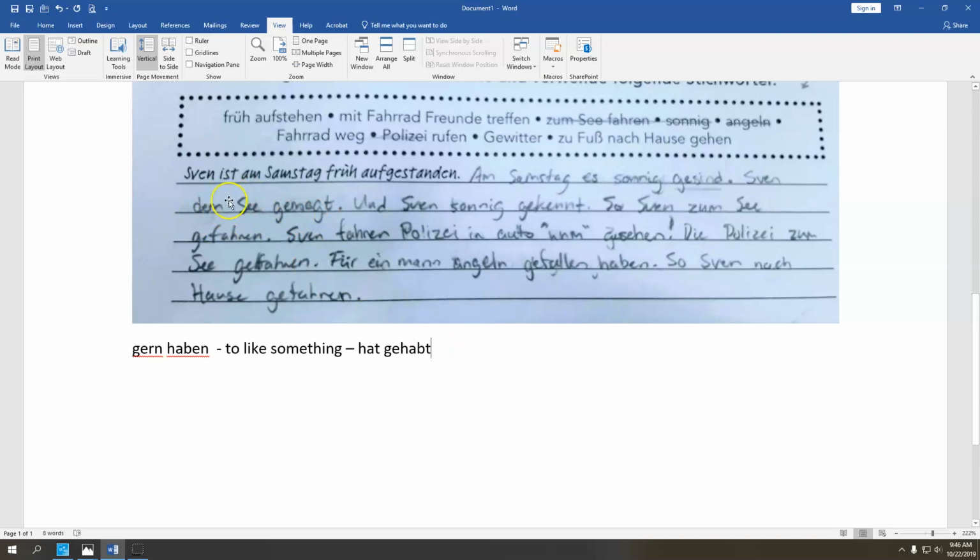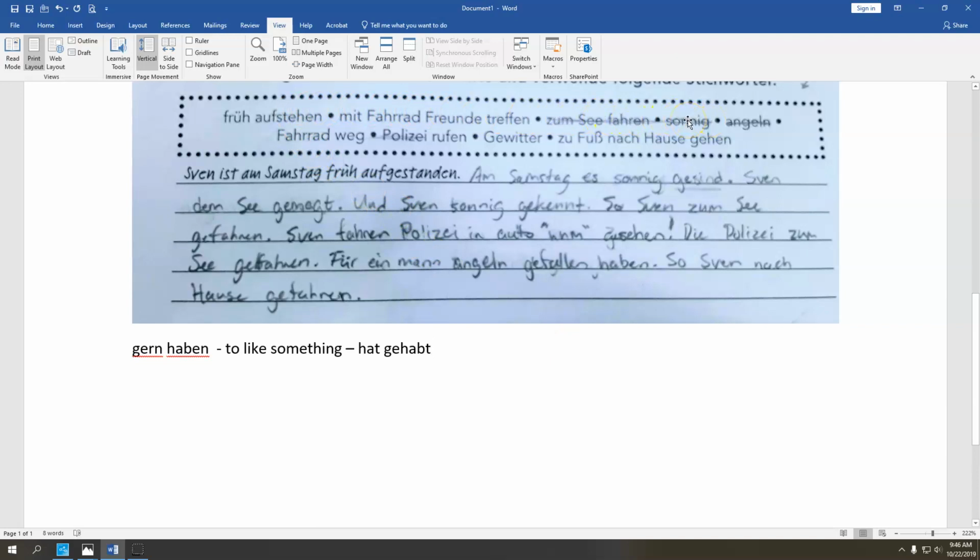So remember, if he likes the sea, it doesn't make it dative. But I am glad that this person is thinking about case usage. That's good. They just had it in the wrong case. If you like something, it makes it your accusative direct object. So then you would want Sven hat den See gern gehabt. Now it's interesting here because we use the word und, which is a conjunction, which is good. Und Sven sonnig gekannt. So the verb kennen is to know a person or a place. Let's see here. I'm trying to see what they were coming up with from here.